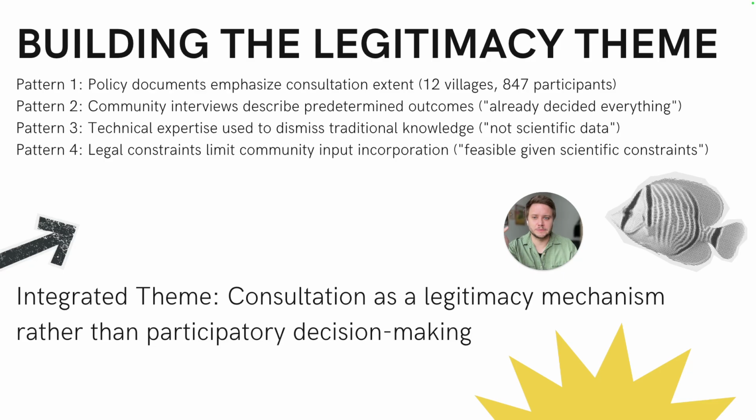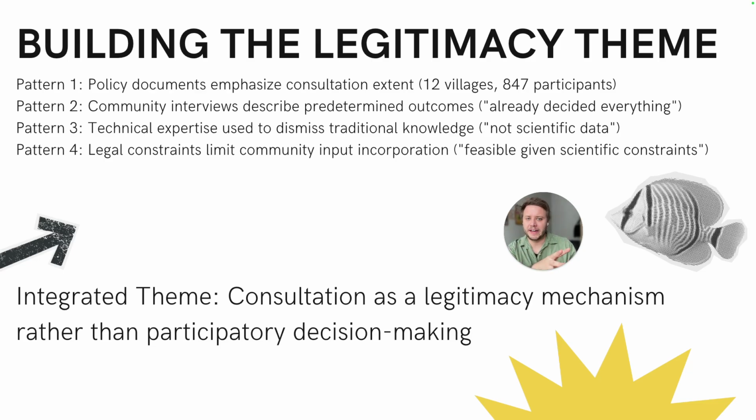Pattern three, technical expertise is constantly being used to dismiss traditional knowledge, right? It's, like we said, not scientific data. We can't include it in the grant. What can we do, right? Legal constraints are limiting community input. It's only feasible given our scientific constraints, right? So we see this institutionalized, systemic language, this structural injustice being put in there through the epistemology, right? And this is the example I've given in a few other slides, so this should not be news to you.